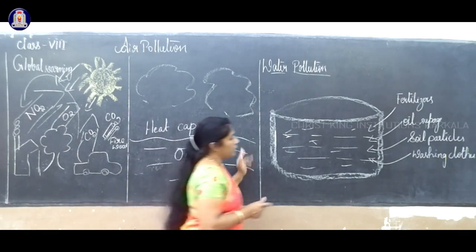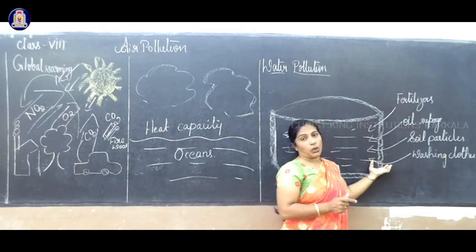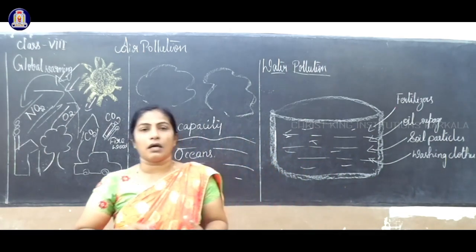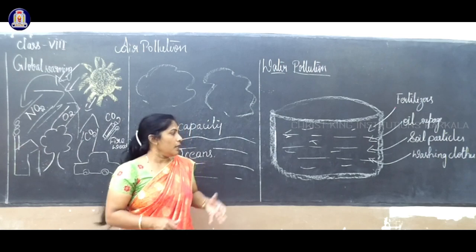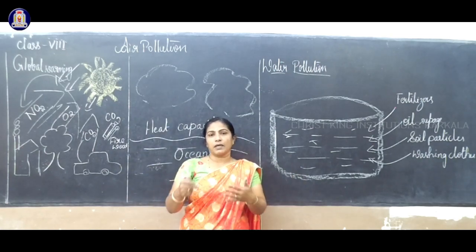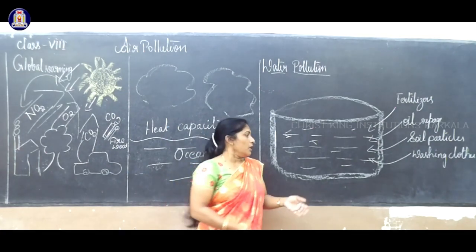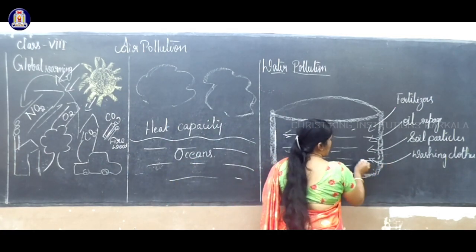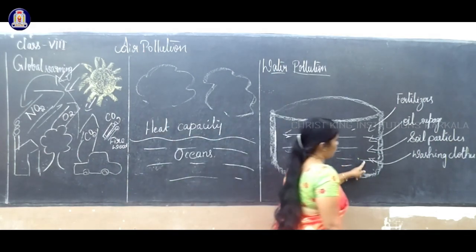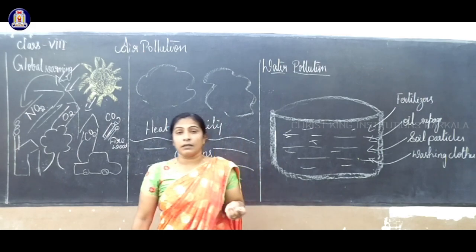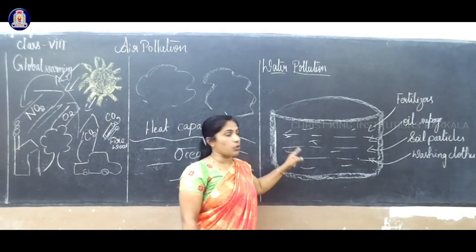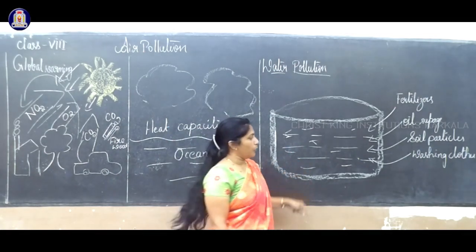The first one: if we wash clothes, after washing in water resources, maybe a river or pond, it contains detergents. We are using detergent, soap, etc., and all that leads towards the water resources. The second one: we take a bath in some river or pond, and we bathe some animals also. Then it leads to water pollution.